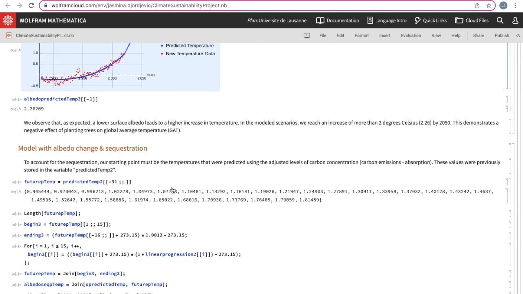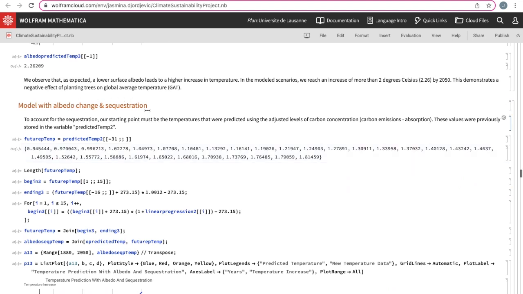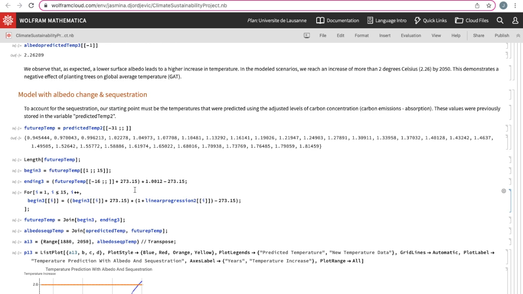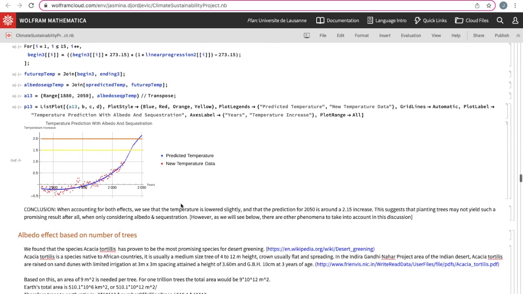Next, we add the sequestration effect. So obviously if there's trees, there is also the albedo change and the sequestration, whereas in the previous part we omitted the sequestration just for simplicity in modeling. And we see that upon considering the interaction of both effects, unfortunately the temperature increase is still well above 1.5 degrees, but is of course a little lower than our previous estimate, so at around 2.1 degrees.